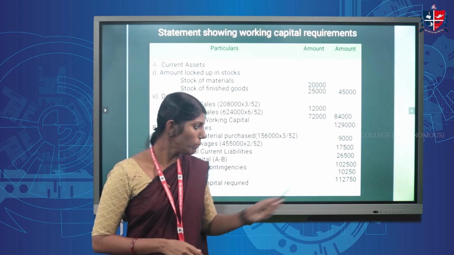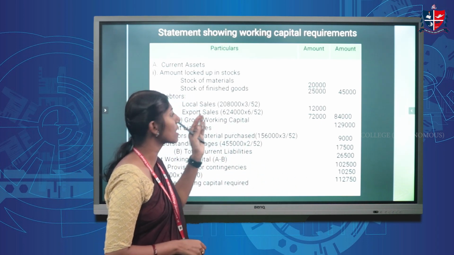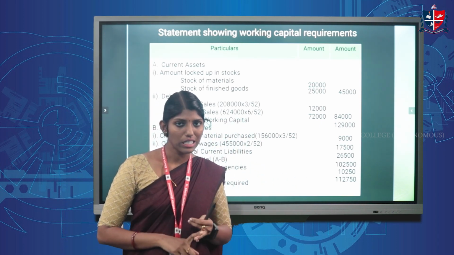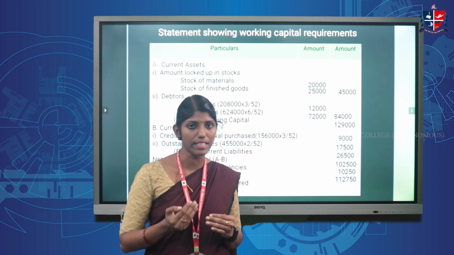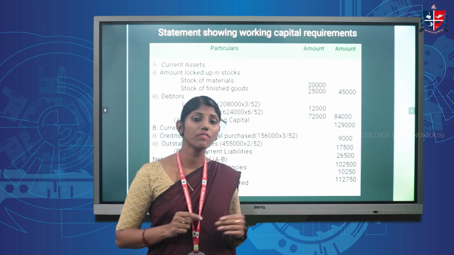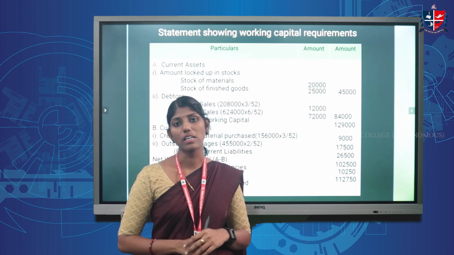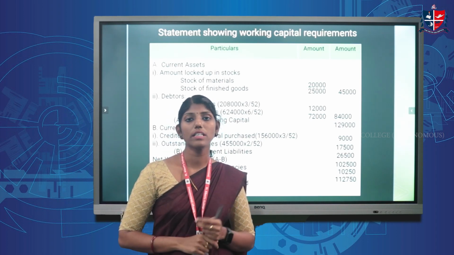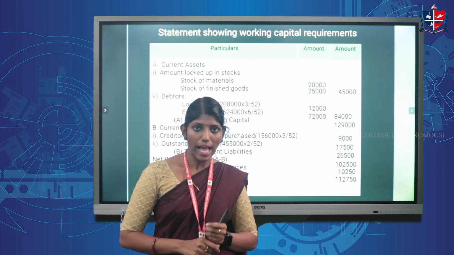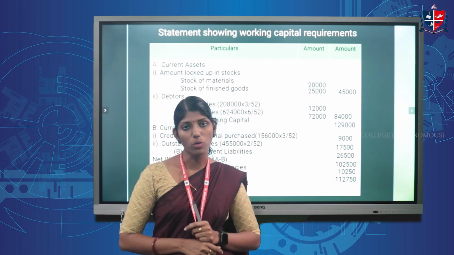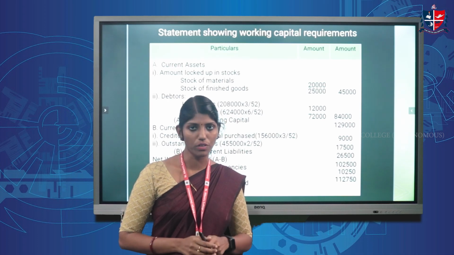So, I am concluding that after computing current assets and current liabilities, we have to deduct the current liabilities from the current assets and that will give us the net working capital. And to this net working capital, we have to add 10% provision for contingencies. And after adding this, we will get the amount of average working capital required for the business.